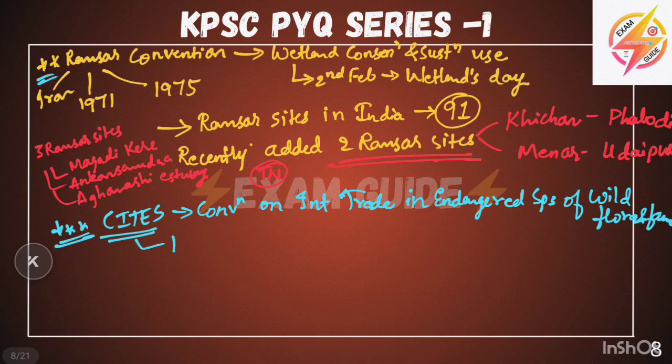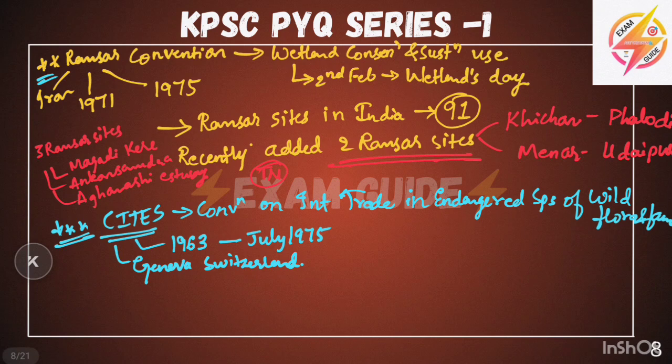It was signed in 1963 and came into force in July 1975. The headquarters is in Geneva, Switzerland. It has 3 appendices, Appendix 1, 2 and 3. You must search and learn about what the 3 appendices say.